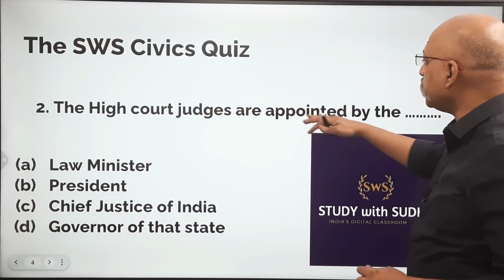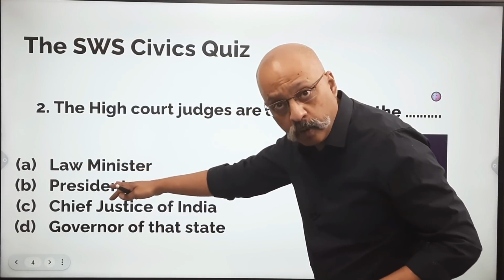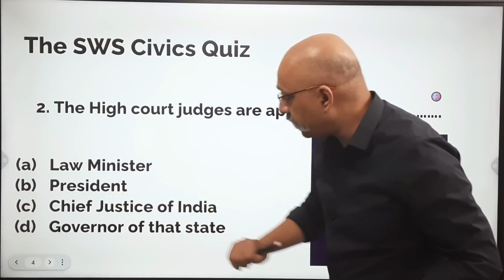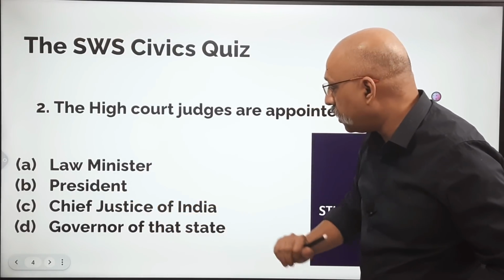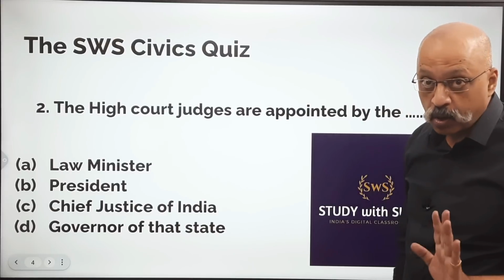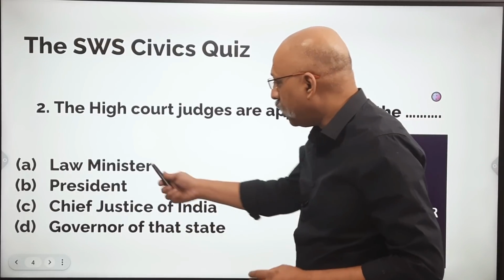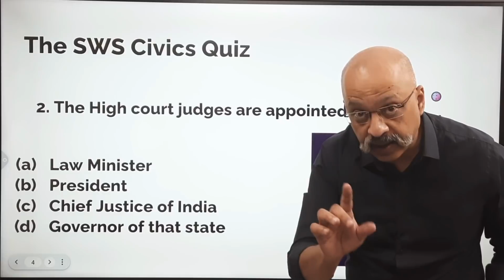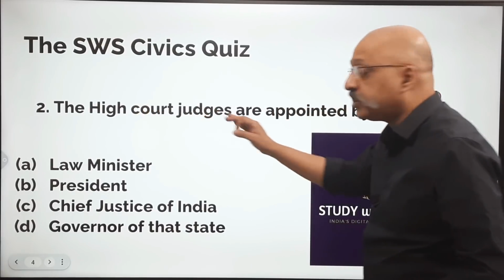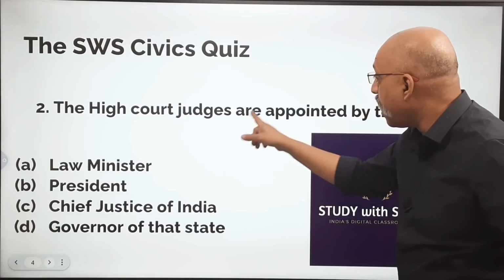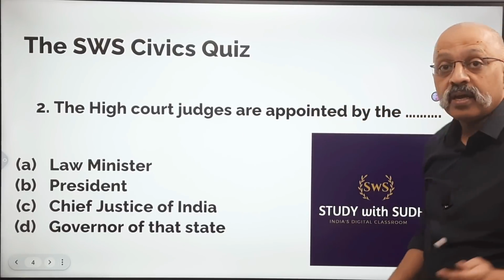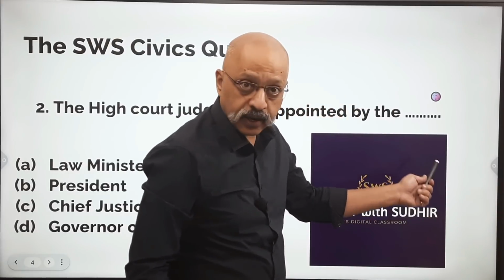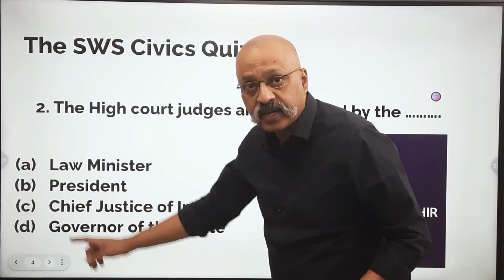Second question, the High Court judges are appointed by the Law Minister, the President of India, the Chief Justice of India or the Governor of that state. Okay, now you can eliminate the Law Minister, but there are chances of confusion among the other three. So please remember the High Court judges, just like the Supreme Court judges, are appointed by the President of India. Okay, so option B is correct.